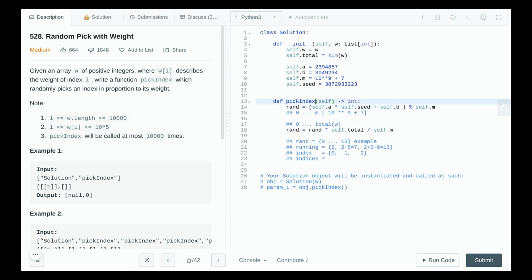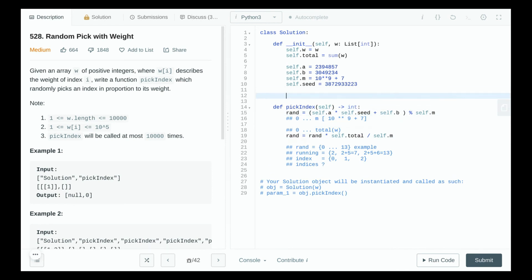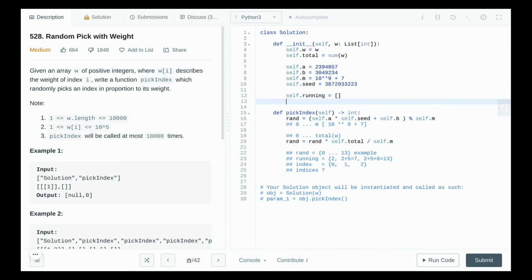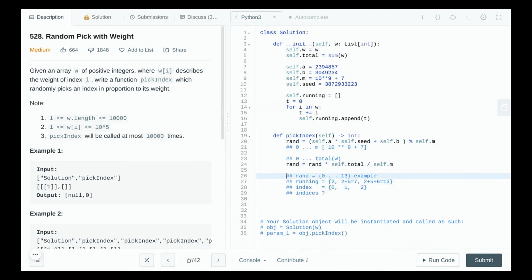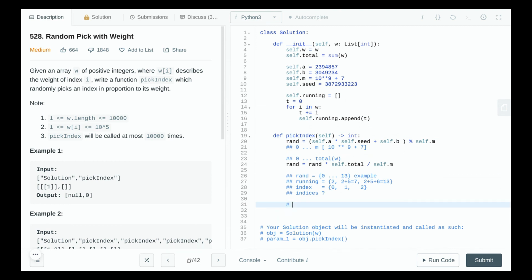So what we'll do is we'll also construct this running total count as an array in the constructor. Okay, so self.running contains our running total, right? And since we need to find out where our random number is lying in the running array, basically this is a sorted array. What we can do is just do a binary search for where random falls in self.running.